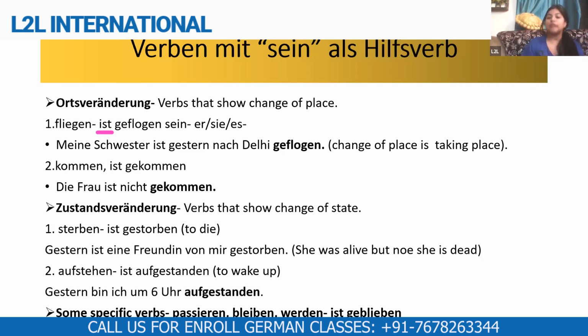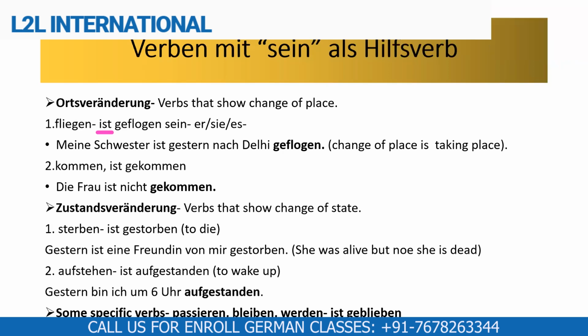The woman has not come. So come is a verb that shows movement. That's why, when we have to choose between haben and sein, we would choose sein. So kommen and fliegen, two examples that show change of place, and why we use sein with them as a helping verb. Klar? Verstanden? Samriddhi and Revati?